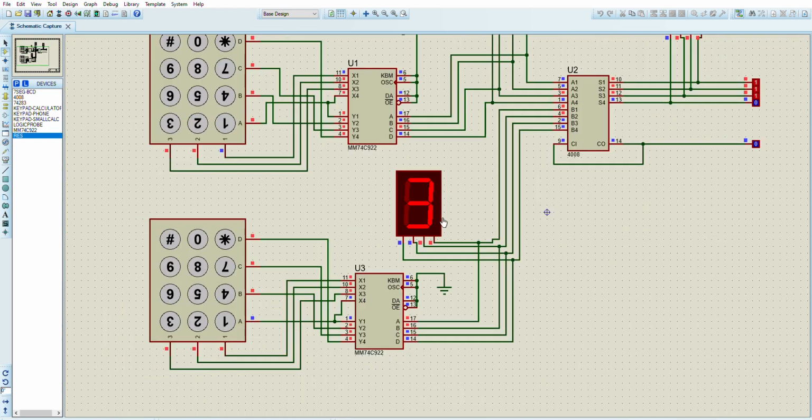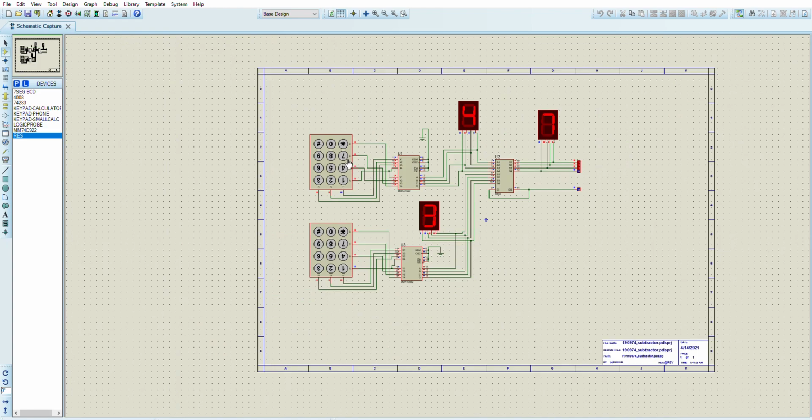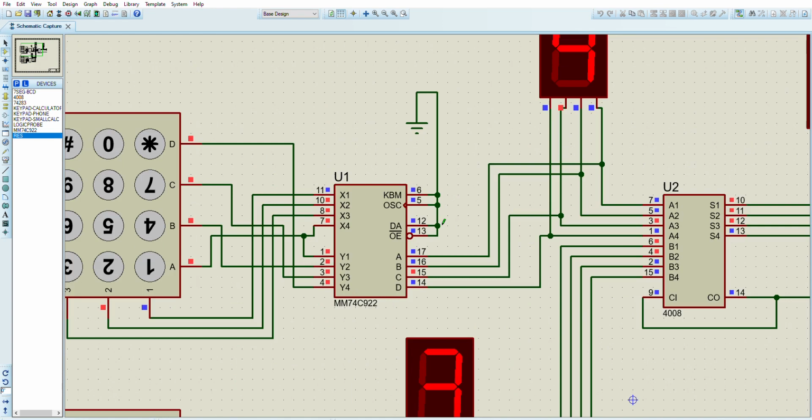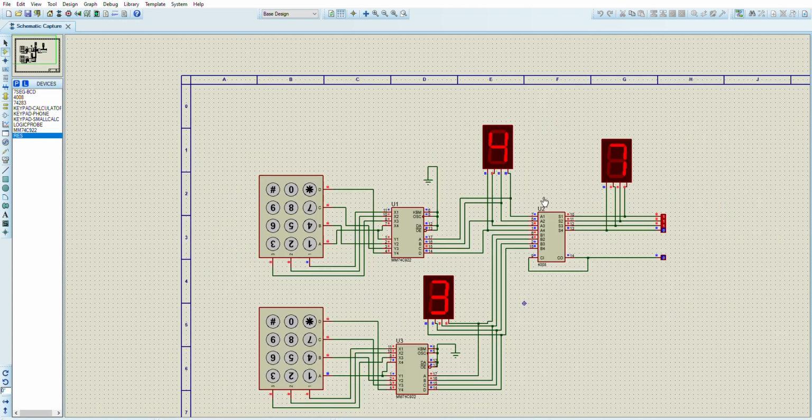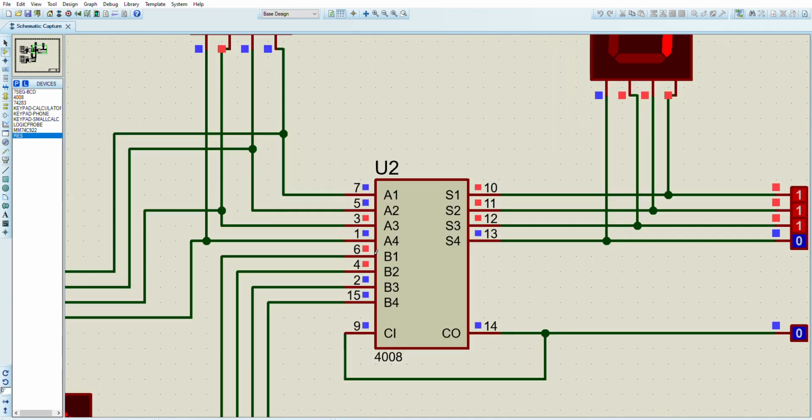Then we have pressed 4 over here, so 4 is also pressed. When we go closer to it, it's 15. Only the C part is open, so it is 1, 2, 4 and 8. So 4 is open, and we can simulate over here that 4 is open. Then we give the input to this one. B1 is open, B2 is open, as A and B were opening for the second one, and only C was open in the first one, so only 3 is open.